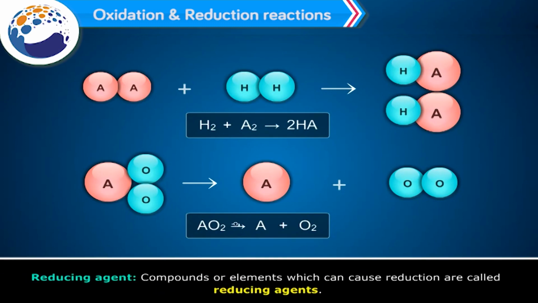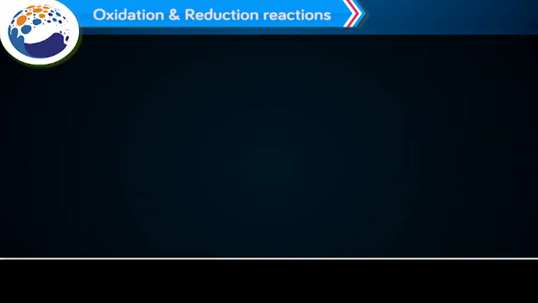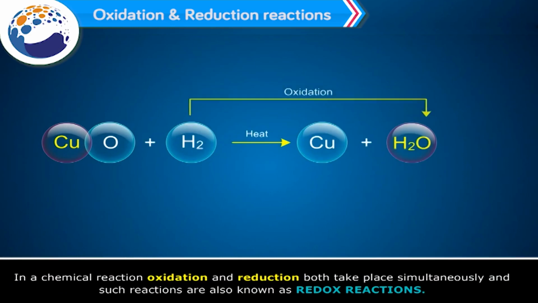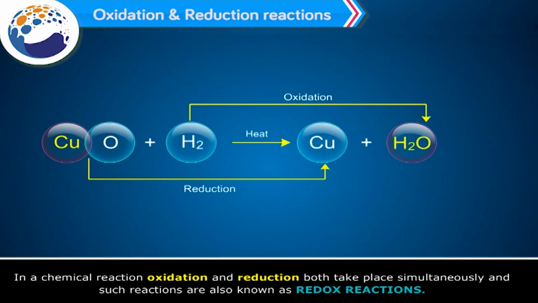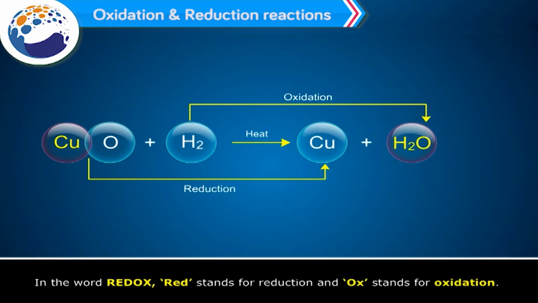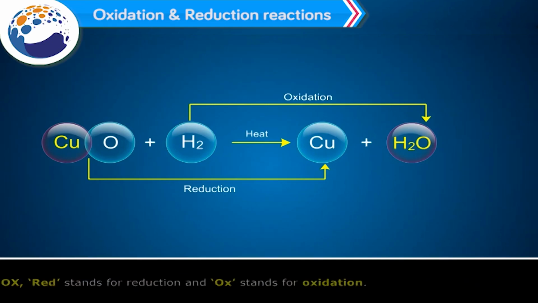Reducing agent. Compounds or elements which can cause reduction are called reducing agents. In a chemical reaction, oxidation and reduction both take place simultaneously, and such reactions are also known as redox reactions. In the word redox, red stands for reduction and ox stands for oxidation.